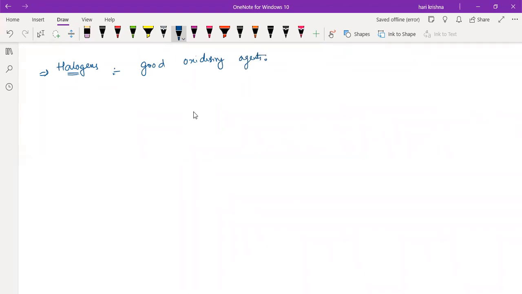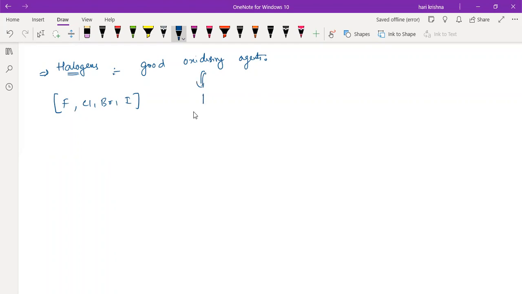Then what are the different halogens? Fluorine, chlorine, bromine, iodine. These are the halogens. All of these will act as good oxidizing agents. Among these there are also differences in reactivity. Some will be powerful halogens, some will be weak halogens.